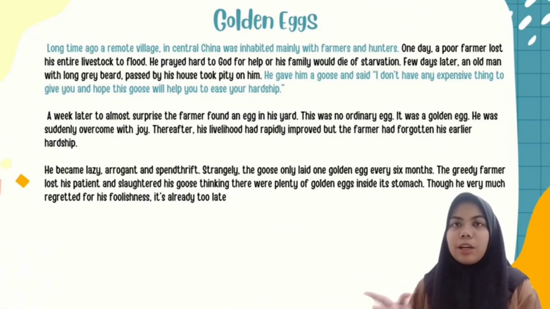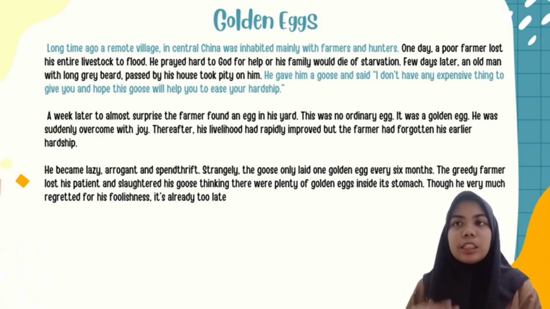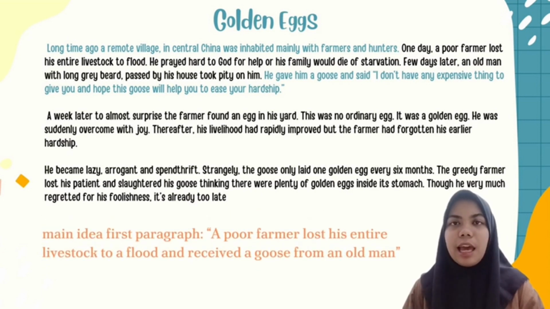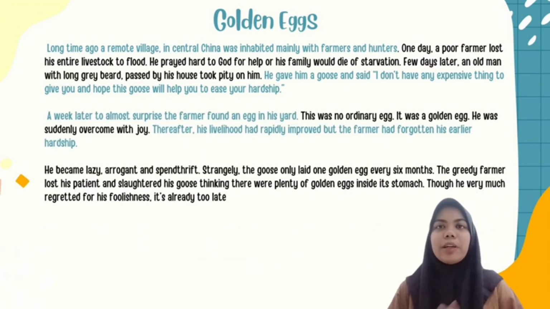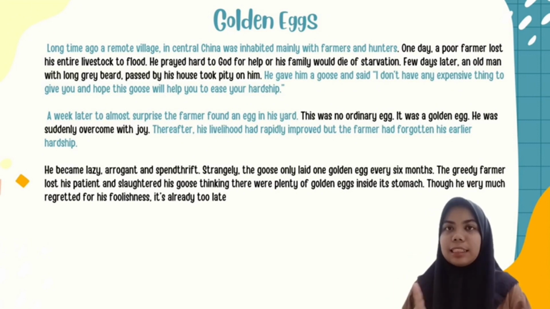For the first paragraph, we can infer from the first sentence and last sentence, so that the main idea is a poor farmer lost his entire livestock to a flood and received a goose from an old man. For the second paragraph, it is the same as the first paragraph, where we summarize the first and last sentence.